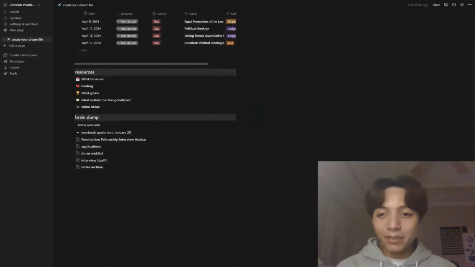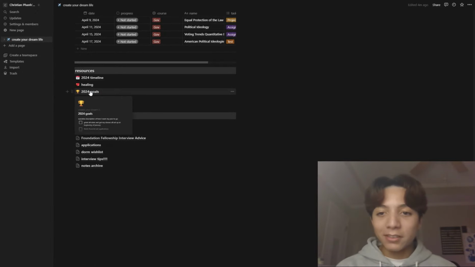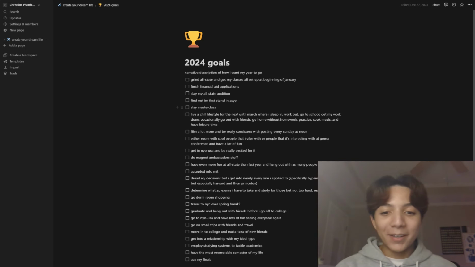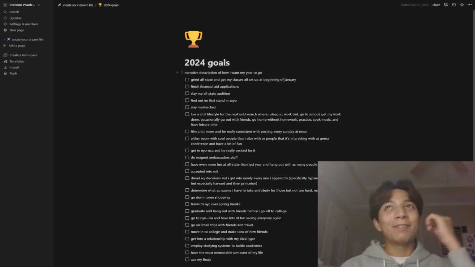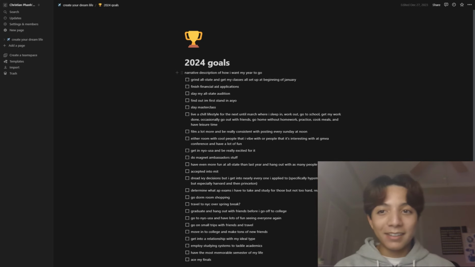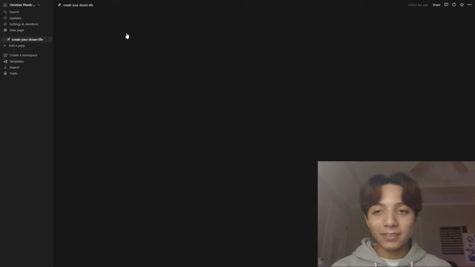And then 2024 goals. So this is kind of a narrative description of everything I want to happen over the year. And this is another manifestation type thing that I just wrote down. I'm visualizing everything that's gonna happen. It's gonna happen like this, which it might not, but sometimes it's nice to just kind of know. So this kind of is similar to the timeline, but more about how I want to actually visualize everything.